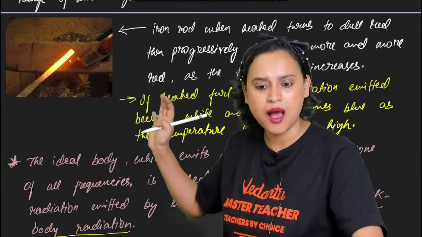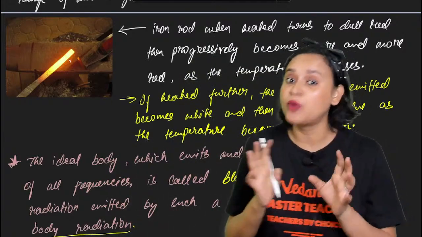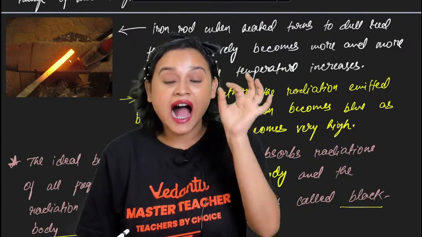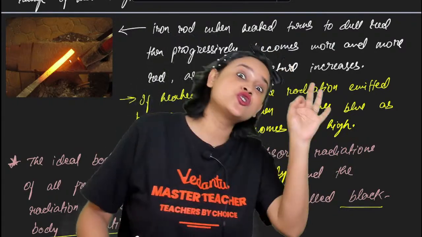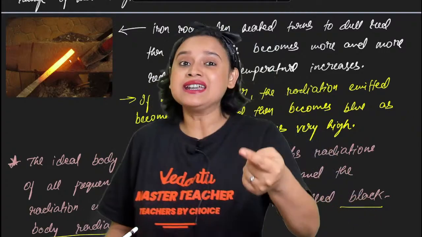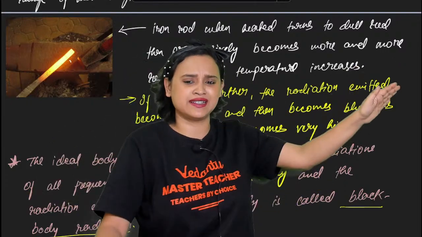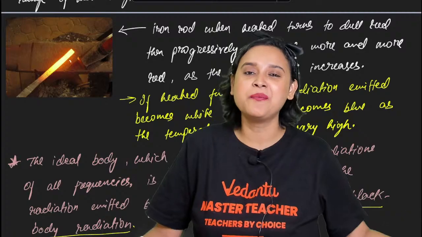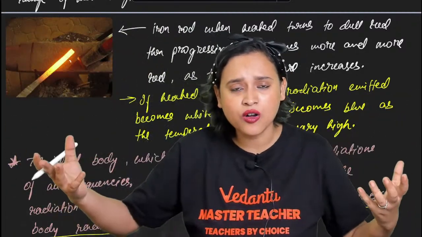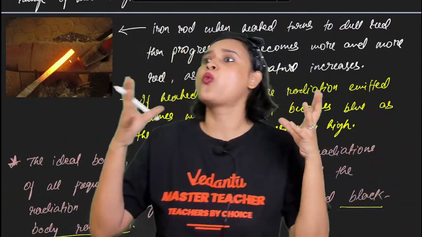I'm giving you an example. But the ideal body, which does not exist in reality but is supposed to exist, can emit and absorb radiation of all these frequencies. That is called black body radiation. Just like the black hole. In the black hole, the light does not escape because the gravity is way too strong.